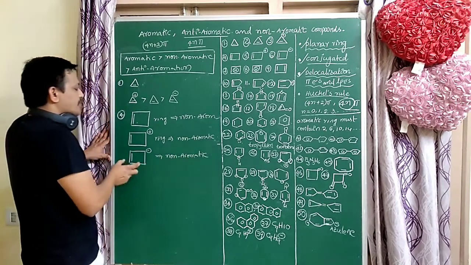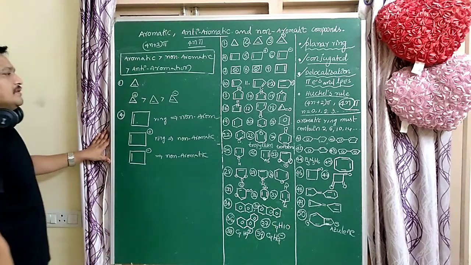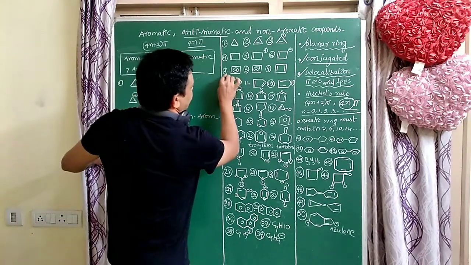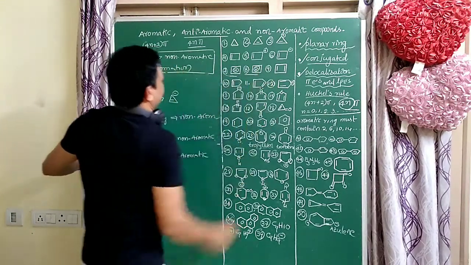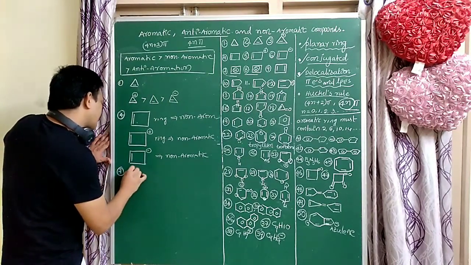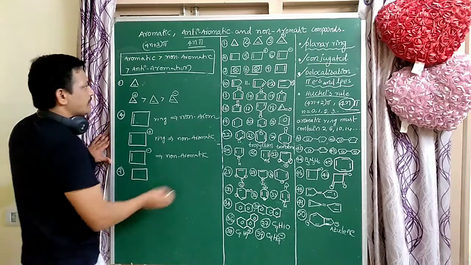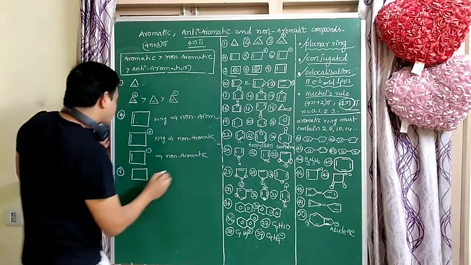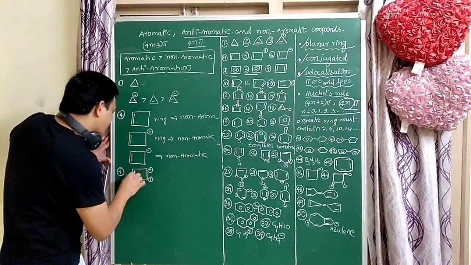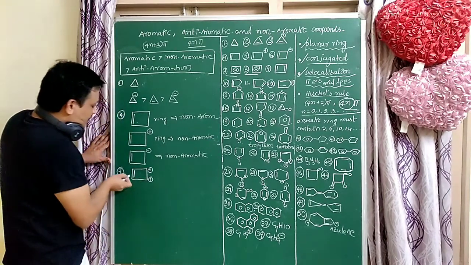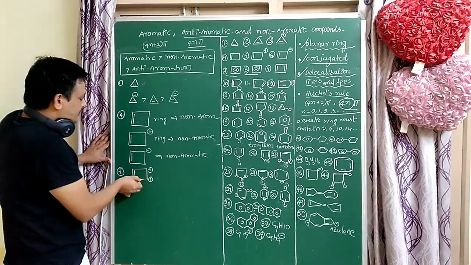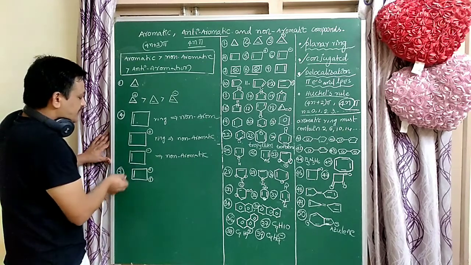There is no complete conjugation throughout the ring. So next, examples 7 and 8. Example 7. So here 2 pluses are there in this ring. So 1 pi bond, 2 pluses. So double bond, single bond, plus, again plus is there, and single bond, and conjugation is there throughout the ring.